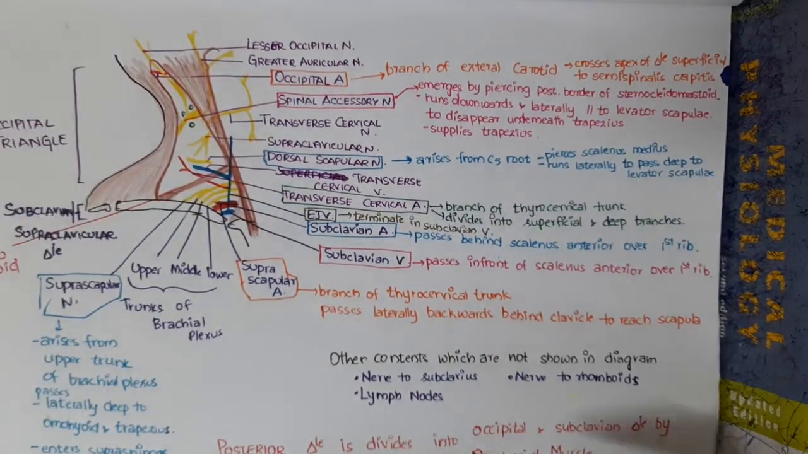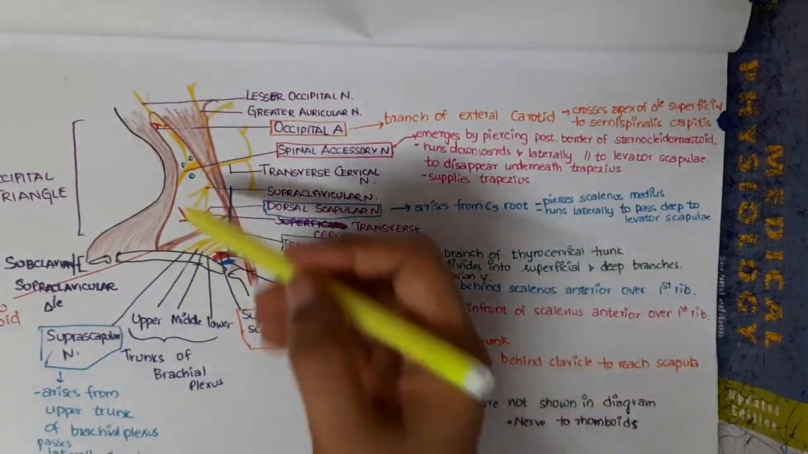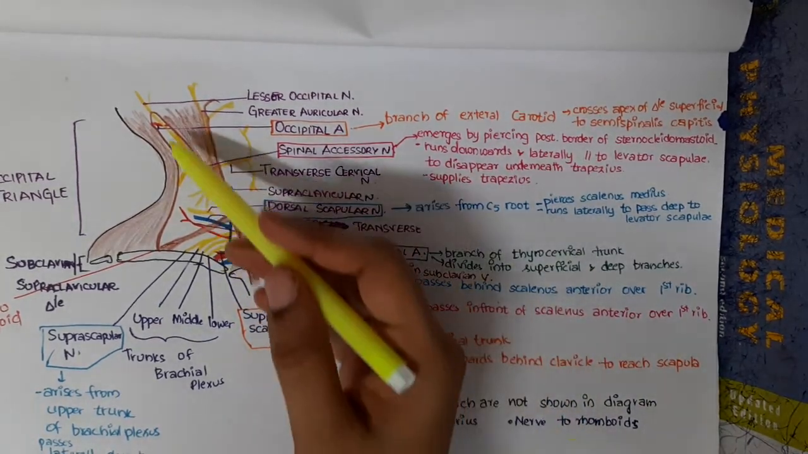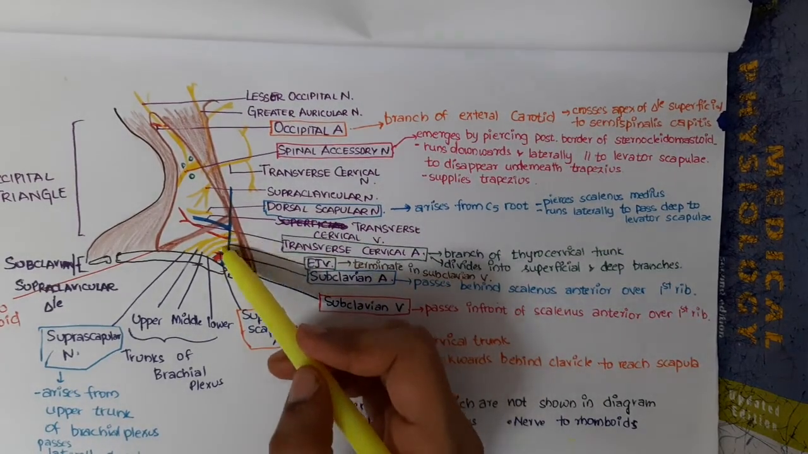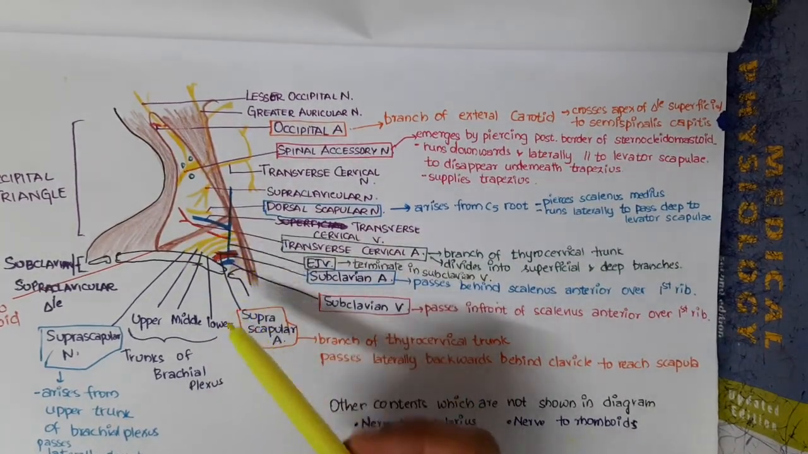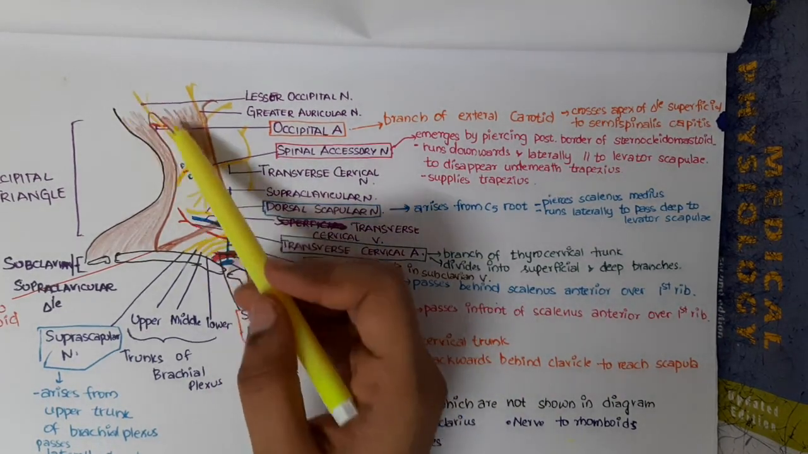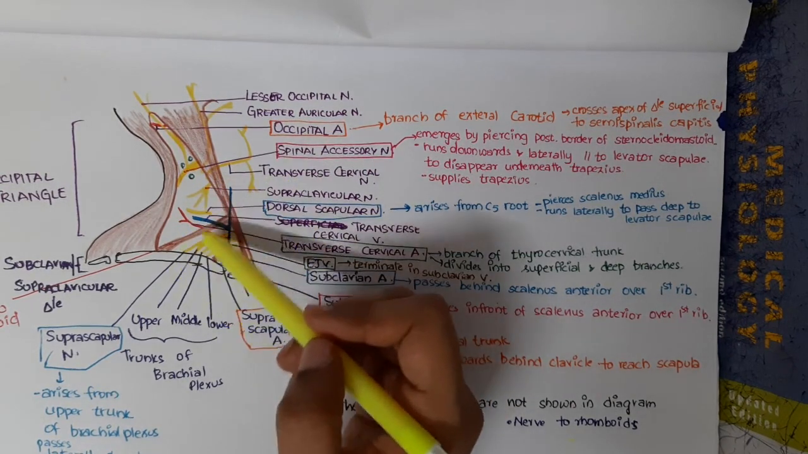Then the contents of the posterior triangle. I know it is so complicated. The posterior triangle is divided into two triangles. One is the occipital triangle. Second, we have the supraclavicular or subclavian triangle. The occipital triangle contains the lesser occipital nerve, greater auricular nerve, transverse cervical nerve, and supraclavicular nerves.